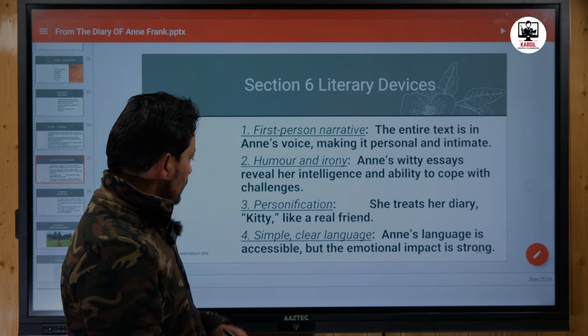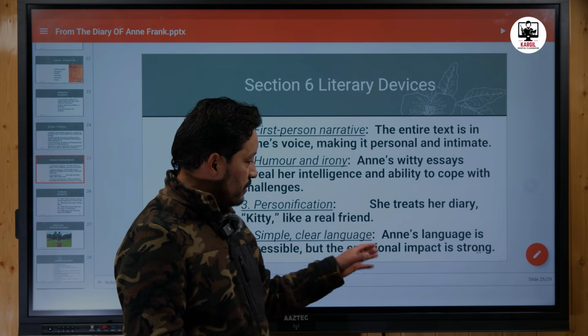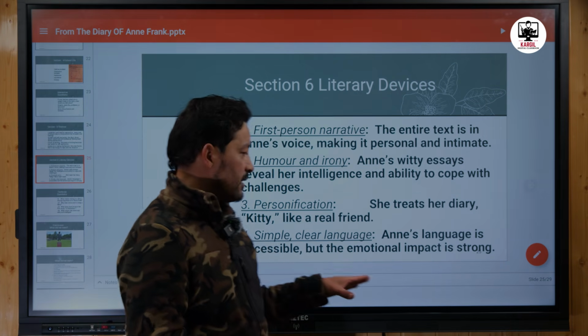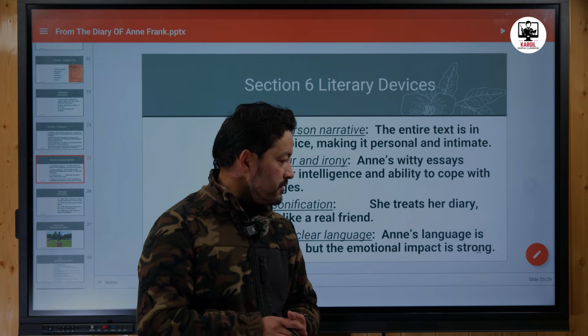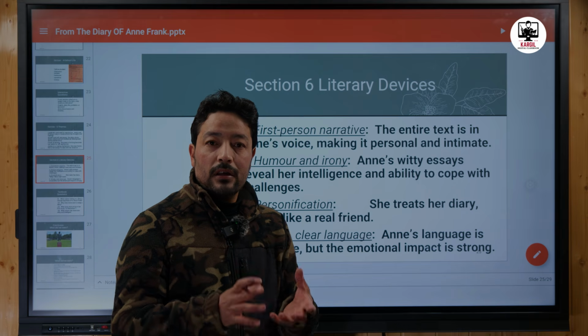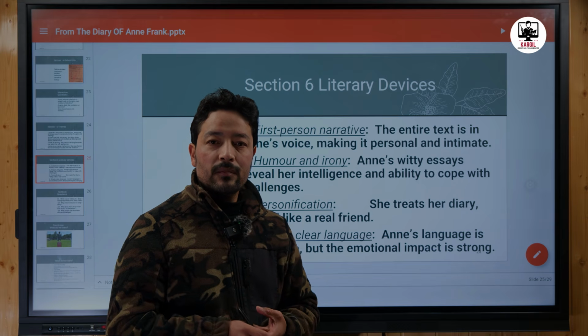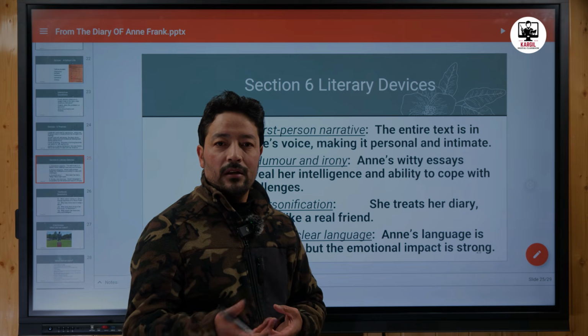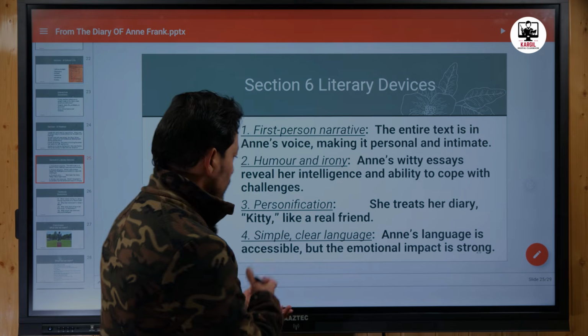Then the fourth one is the simple, clear language. We know that Anne's language is accessible, but her emotional impact is very strong. She is not using bombastic words, she is not using very difficult terms or phrases, but she is speaking in day-to-day language, which makes her diary very beautiful.